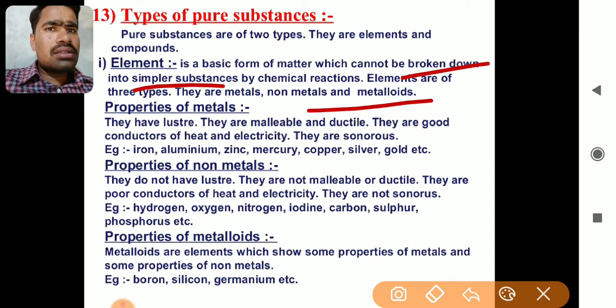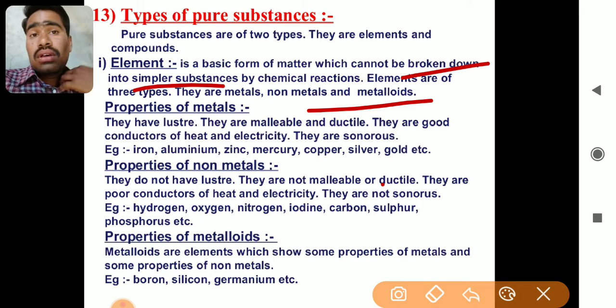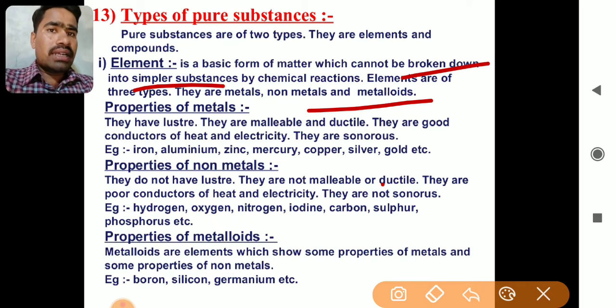I'll just take one property for instance and try to differentiate them. Metals are very hard, ductile, malleable, and conductors. Opposite to that, a non-metal is non-ductile, non-malleable, and an insulator. Non-metals are soft, easily breakable, brittle. And we have a third category, that is metalloids. Metalloids are elements which show the properties of metals as well as non-metals. For example, silicon and arsenic are metalloids. Gallium is also a metalloid. These are the different types of metalloids which show the properties of metals as well as non-metals.